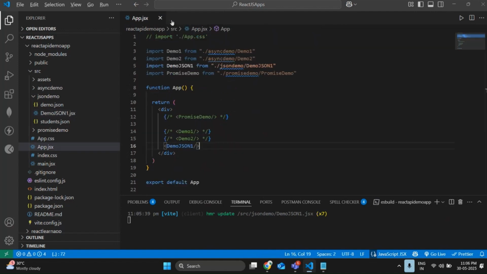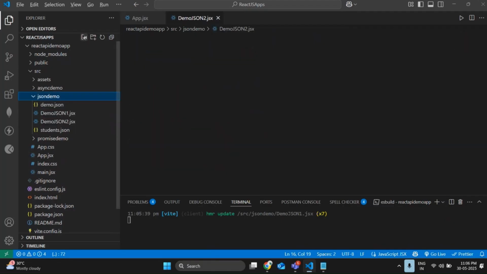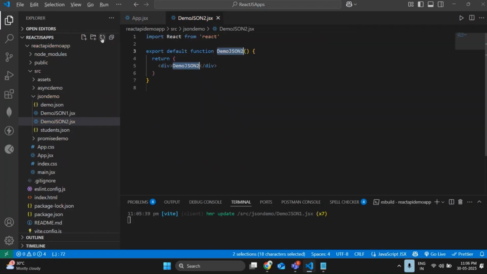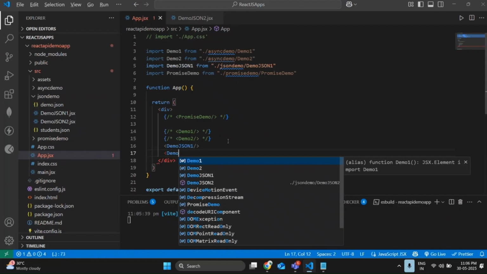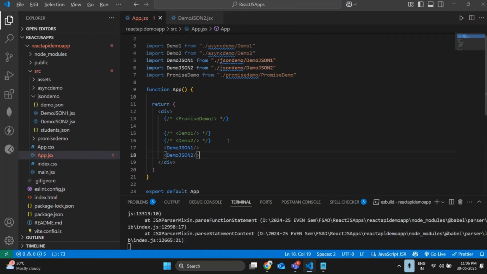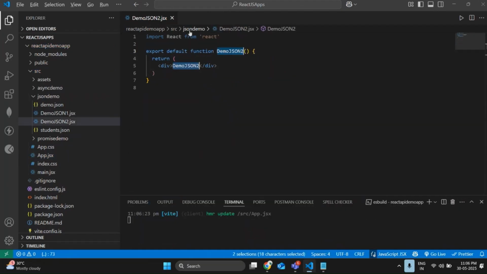Okay. Let me close all these things. Let me create one another new file, DemoJSON2.jsx, RFC. So let me import directly and we'll close app.json also. So app.json included successfully. Let me remove this.